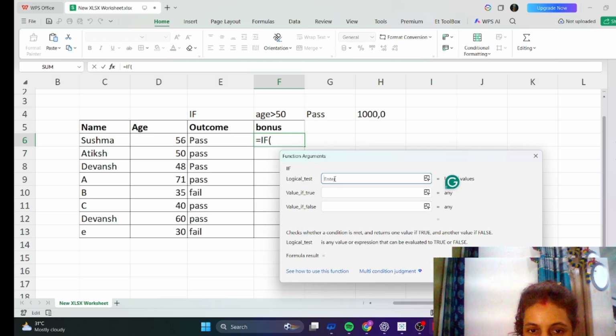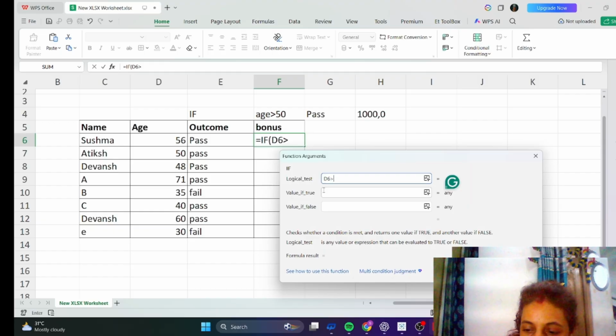What do we have to choose here? Age. If age is greater than, we have to select the age column, like D6, D6 is the age, like 56. So we select age.